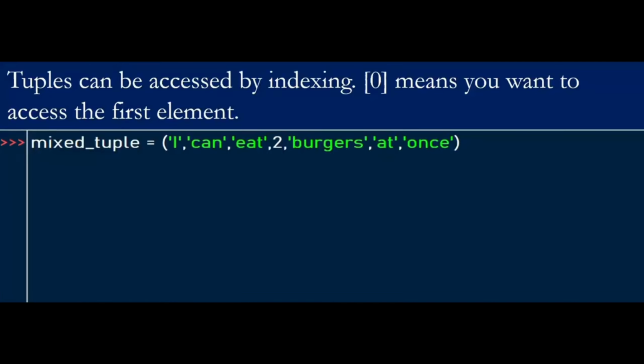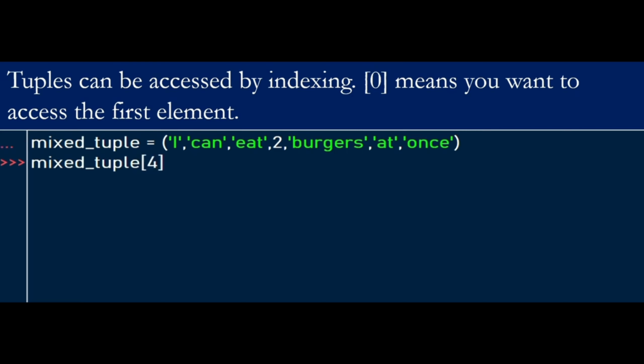Just like strings and lists, tuples can be accessed by indexing, where the first position is represented by 0. So we have defined a mixed tuple. As usual, here we have a string, another string, and then here we have an integer. This is a declaration of a mixed type tuple.